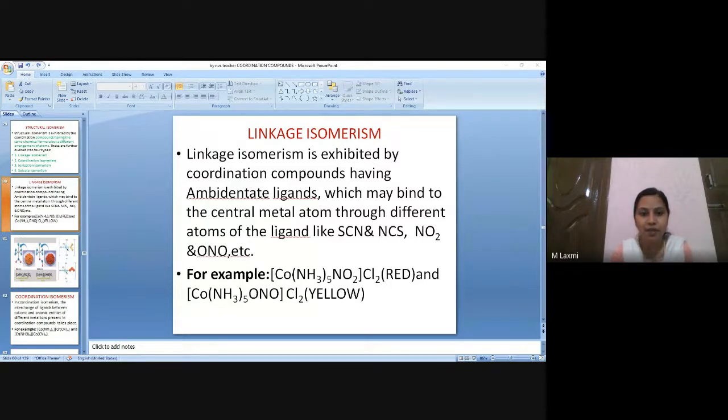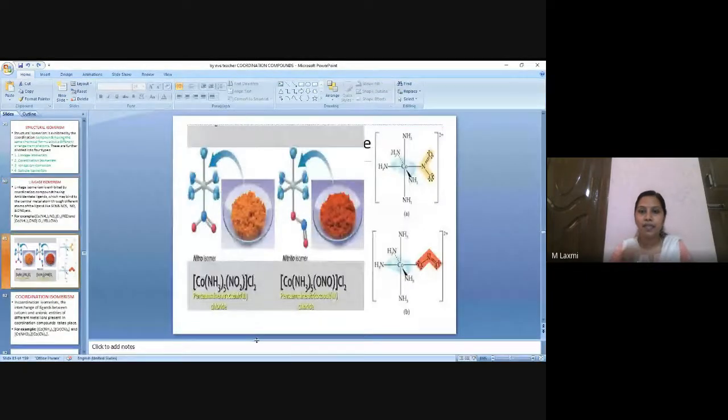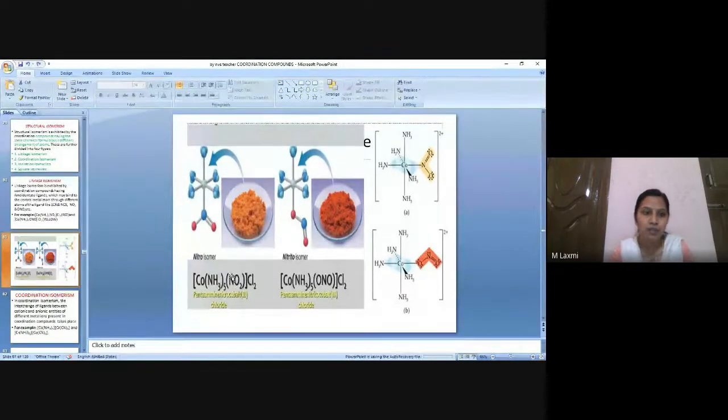So now the ambidentate ligand present in this coordination compound is going to exhibit linkage isomerism. In example 1, the compound 1, the donor is N of the nitro group. N of nitro is a donor. In the second example, you see O becomes the donor. So that is an example of linkage isomerism. Look at the color produced by them. When nitrogen was the donor, the color produced was red. When O was the donor, the color produced was yellow.